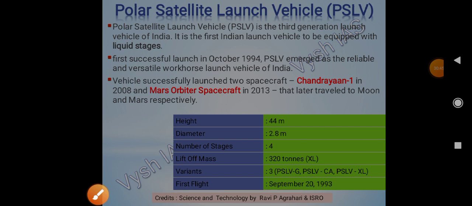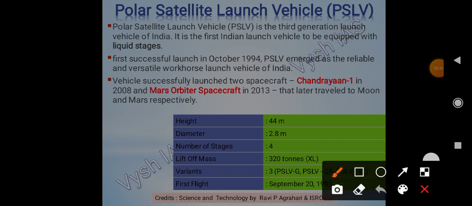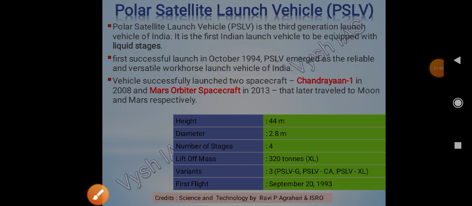Okay, solid propellants they were using. Now they are using it in the liquid stages. So the first time in India, in PSLV, it was used, right? The first successful launch was in 1994. PSLV emerged as a reliable and versatile workhorse launch vehicle of India. So workhorse, remember this. Okay, it was very reliable.